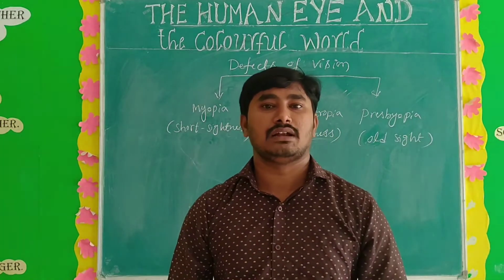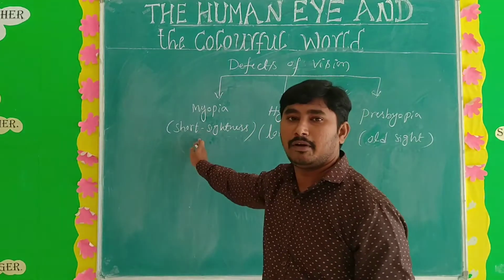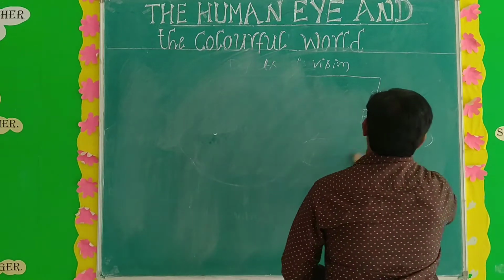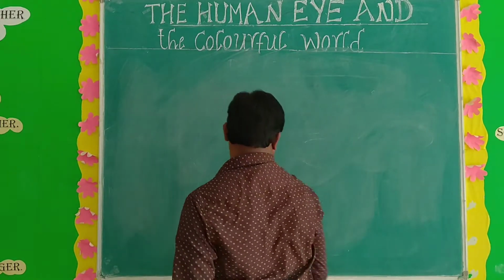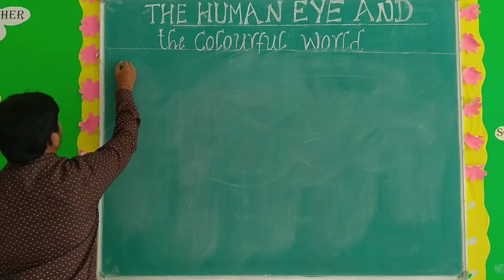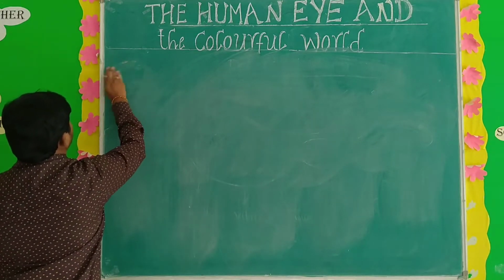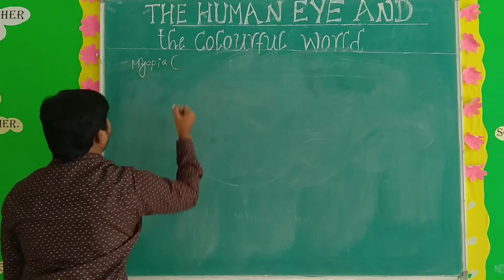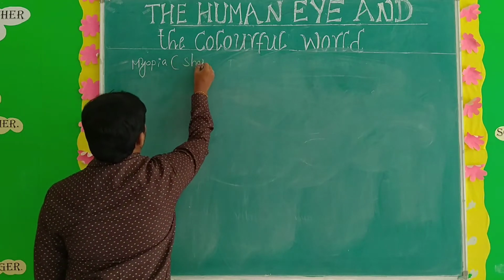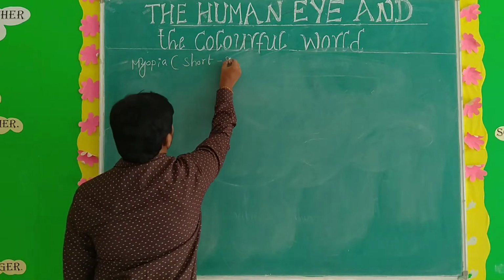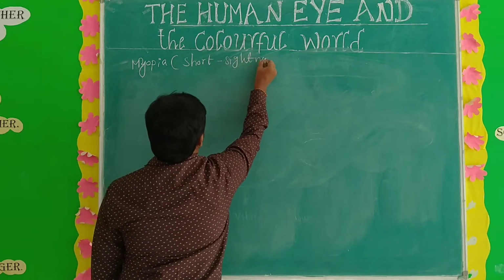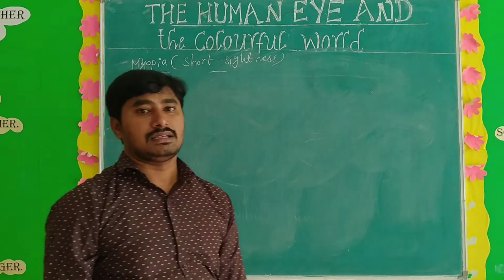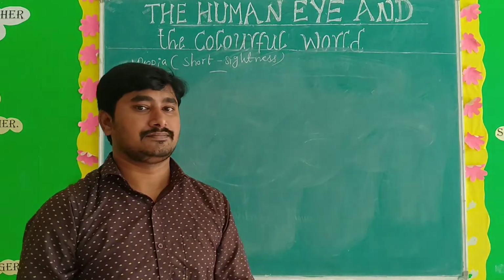First of all, you have to try to understand what is meant by myopia. Myopia is also known as short sightedness or nearsightedness.